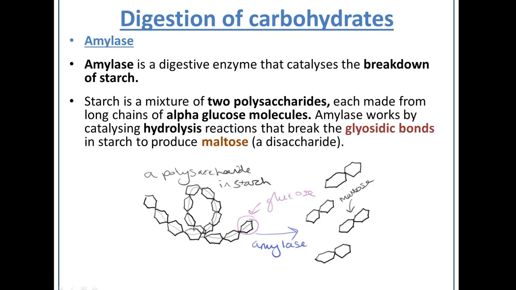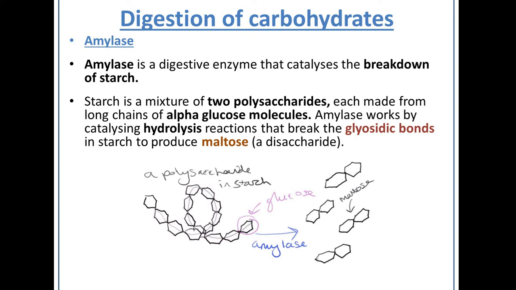Okay, so this is digestive enzymes in a little bit more detail. First of all, looking at the digestion of carbohydrates and looking at the specific example of amylase. Amylase is a digestive enzyme that breaks down starch. The starch is a mixture of two polysaccharides. You've got amylose and amylopectin, each of which are made of long chains of alpha glucose molecules.